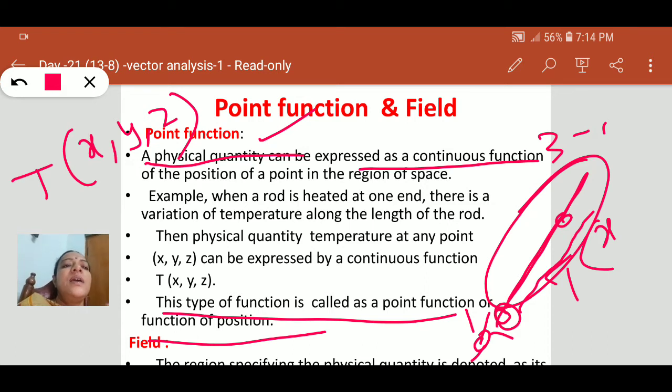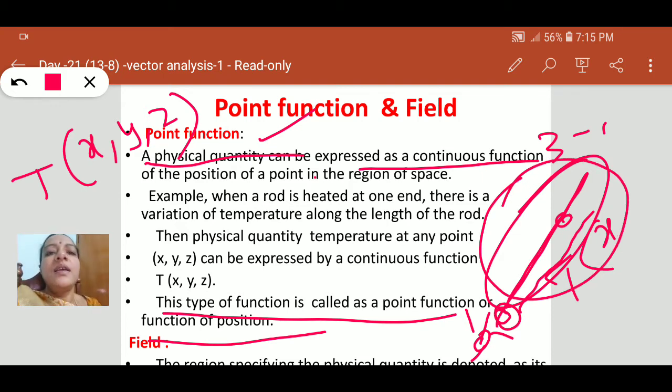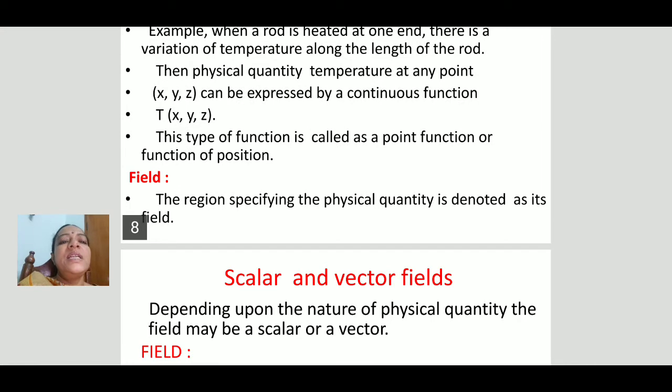So the physical quantity can be expressed as a continuous function of the position of a point in the region of space. Suppose this is the temperature region of space. Field is nothing but the region specifying the physical quantity. It is the place, the region in which that physical quantity shows its effect. So that is known as a field.